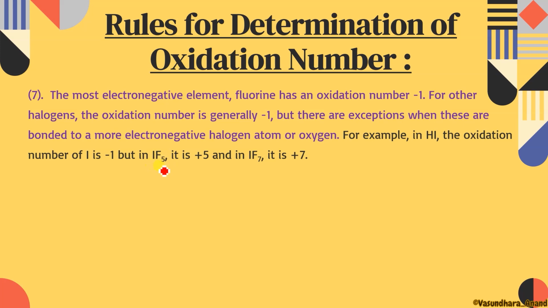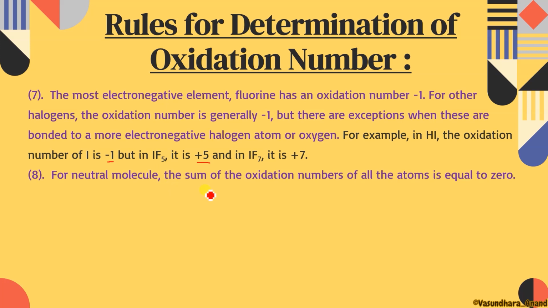To make this compound 0 as a whole, this iodine must be in +5 state. So right now in HI the iodine is -1, but in IF5 iodine is +5. In case of IF7 it will be +7, and in case of IF3 it will be +3. So in this way it will vary. I hope it is clear. Any doubt in this?